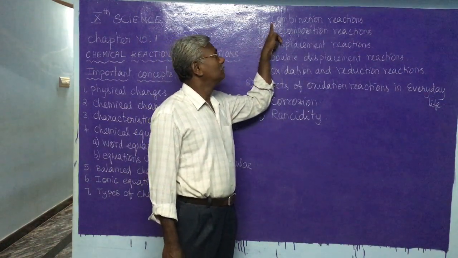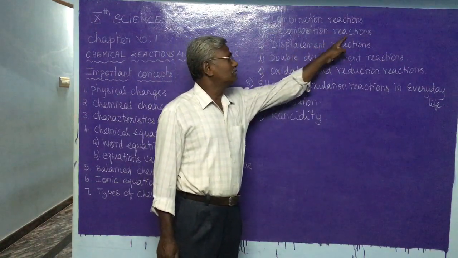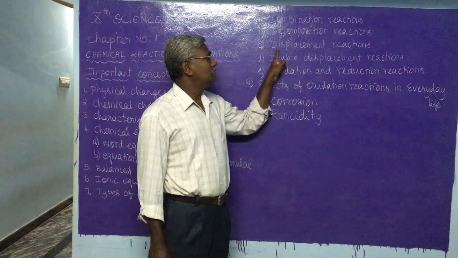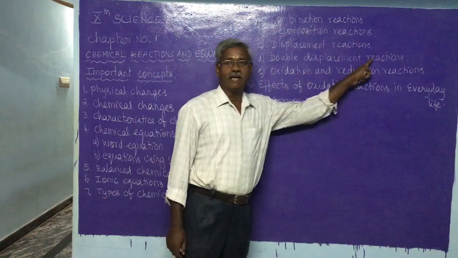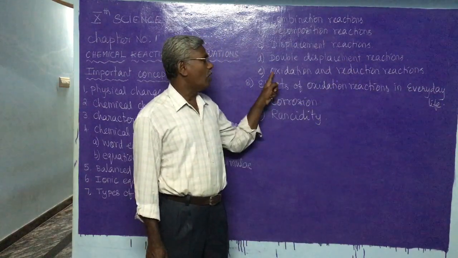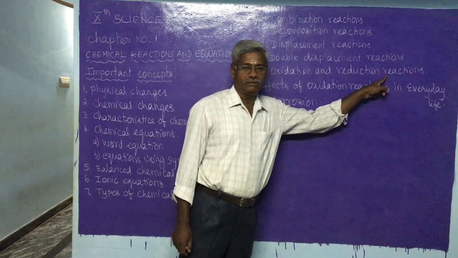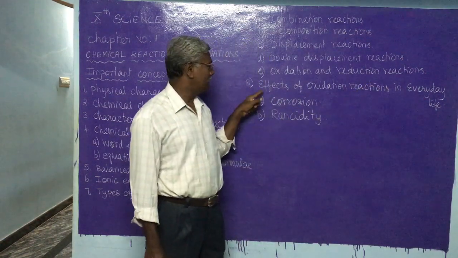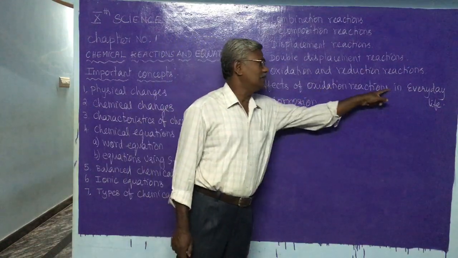Examples are combination reactions, decomposition reactions, displacement reactions, double displacement reactions, then oxidation and reduction reactions, called redox reactions. Then we have effects of oxidation reaction in everyday life.